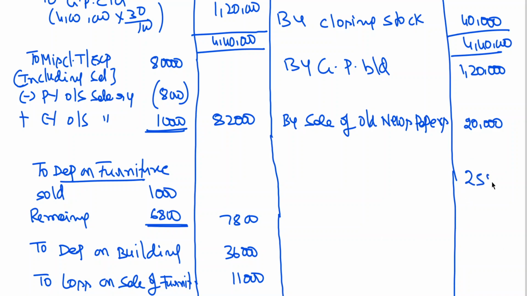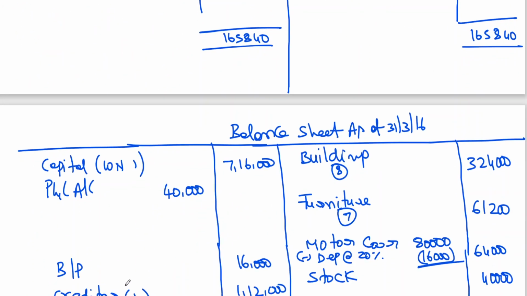We are getting a net loss of 25,840. Balance sheet. Okay, clear. Now, I told you there seems to be fixed capital. This net loss is to be adjusted in the P&L account. Previously, we used to adjust from capital. This time we are adjusting from your profit. 40,000.